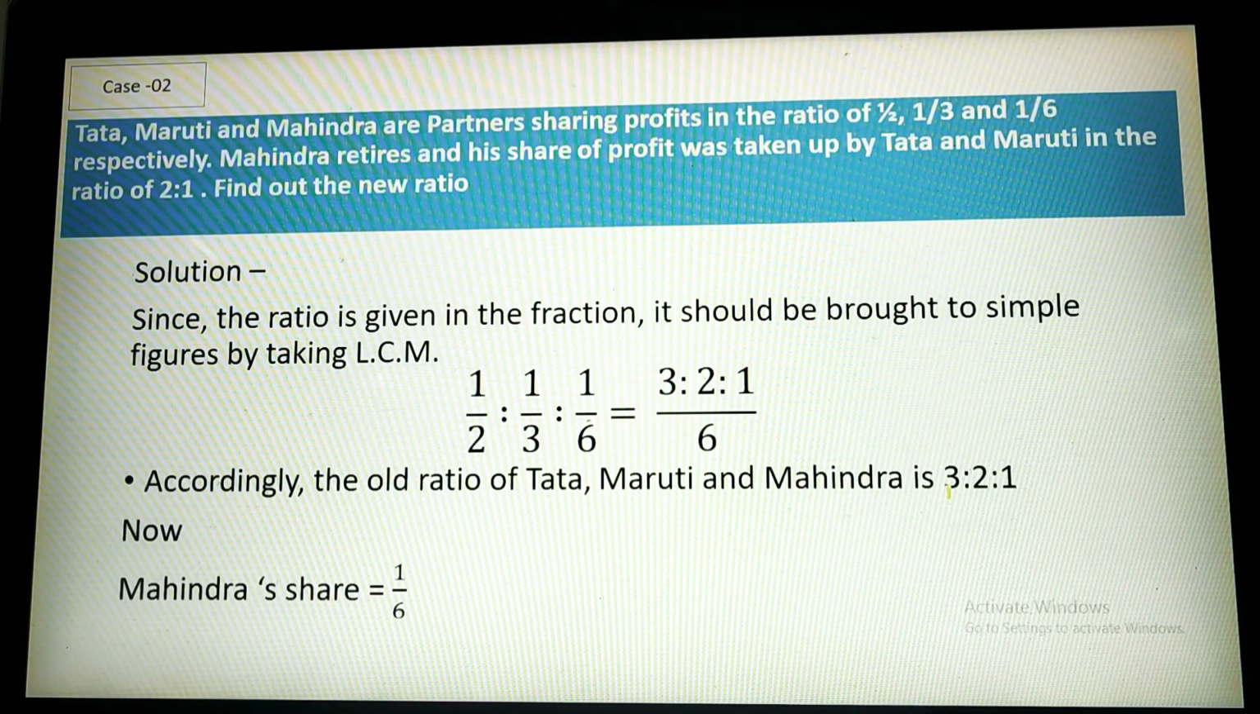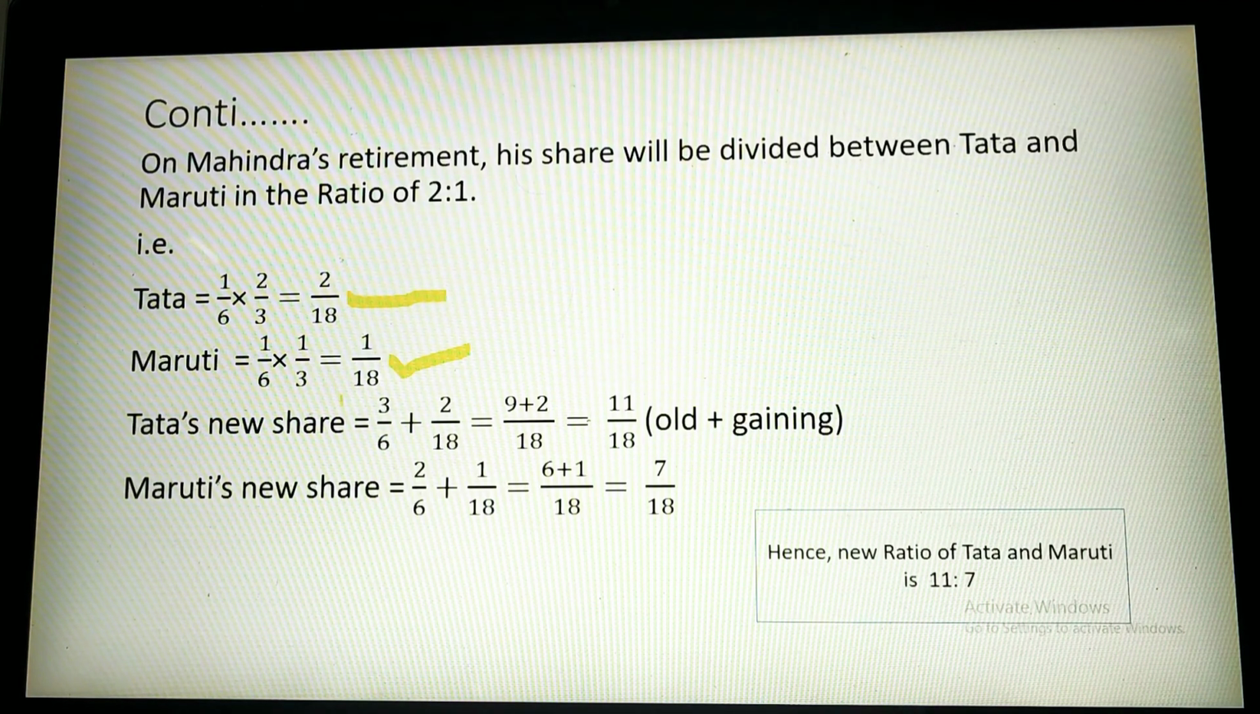Sorry, here it is given for Tata 3 by 6, which means 1 by 2. 3 by 6 I have taken here, so there is no issue. Tata's new share is equal to 3 by 6 plus 2 by 18. Then you take the LCM of 18 and it will come 9 plus 2 is equal to 11 by 18. This is the old plus gaining. In the same way, Maruti's new share is equal to 2 by 6 plus 1 by 18, where 1 by 18 is what you have calculated. So 6 plus 1 upon 18 is equal to 7 by 18. Hence the new ratio of Tata and Maruti is 11 is to 7.